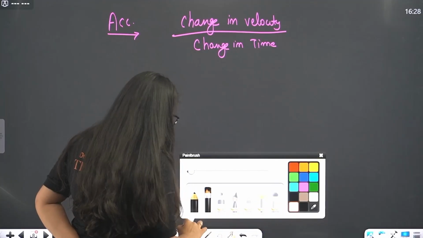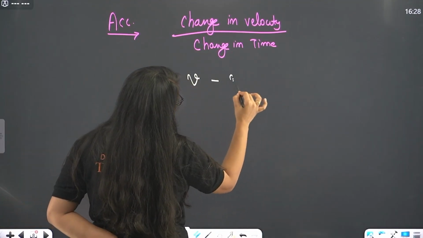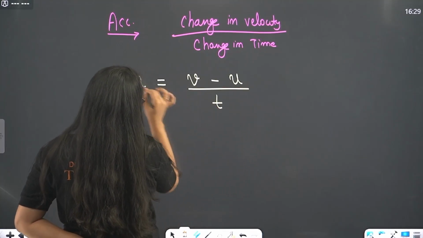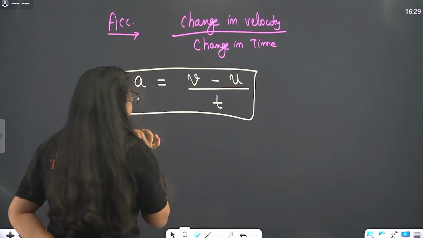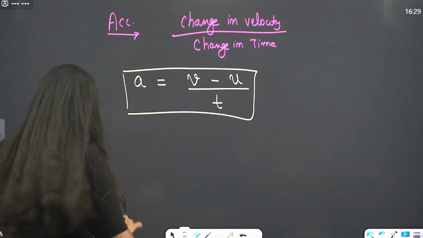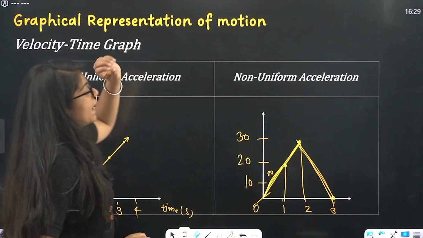So beta, what is happening? This is final velocity v minus initial velocity u divided by time. This is your acceleration. Now go back to this graph. Now come into this. Uniform acceleration.